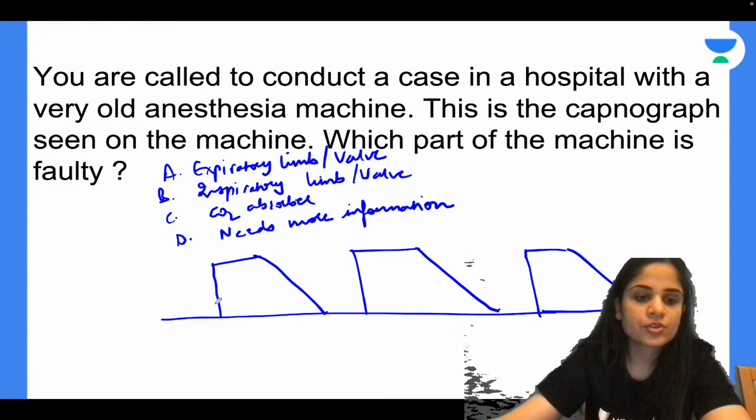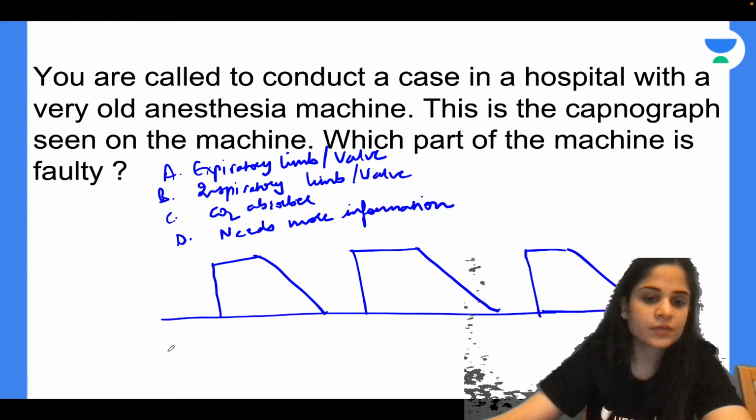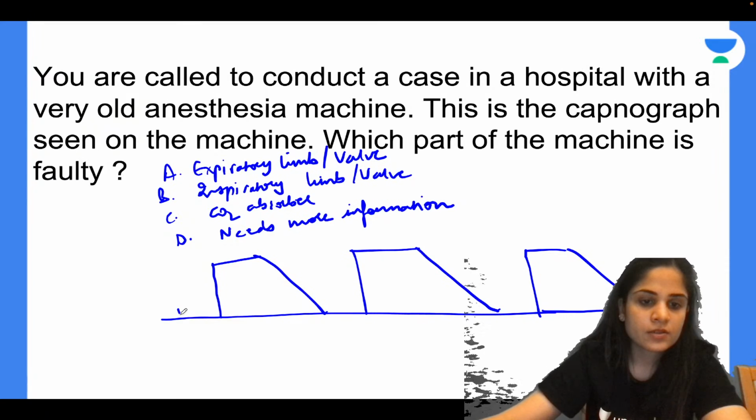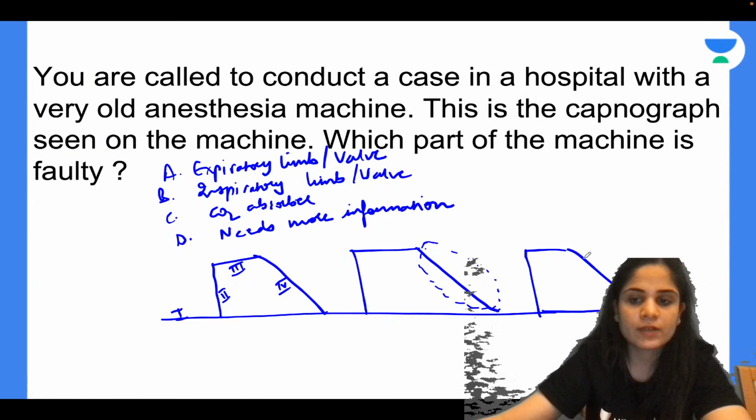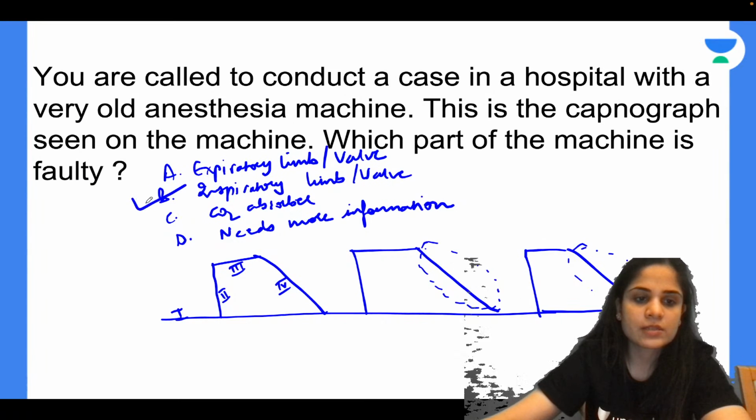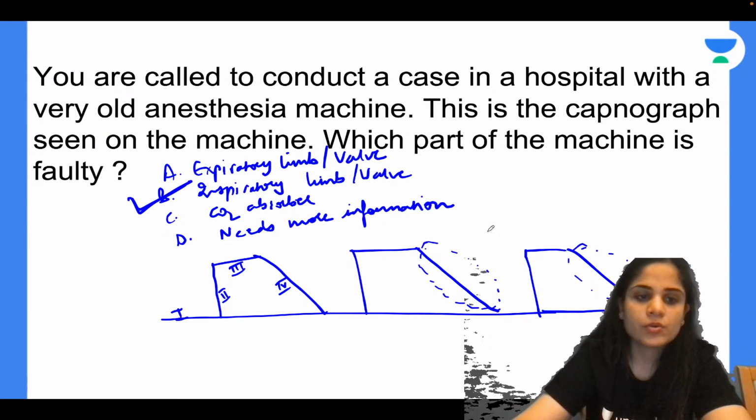Okay, very good. So you should know how to read the phases of the capnograph, correct? Here this is phase 1, phase 2 is the phase of expiration, phase 3 is the phase of alveolar plateau, phase 4 is the phase of inspiration. So where is the problem occurring? You can see phase 4, the inspiratory phase, is affected. So definitely something is wrong with the inspiratory limb or inspiratory valve because the inspiratory phase is affected. That is how you identify your problem with capnography. All right.